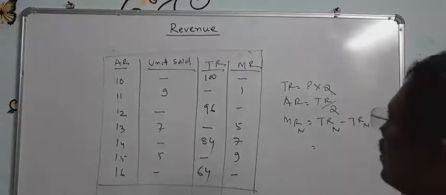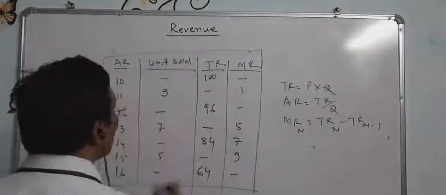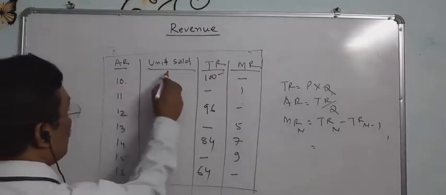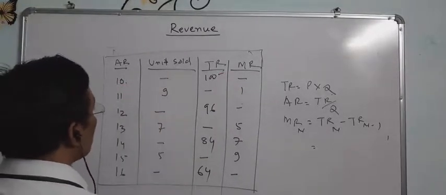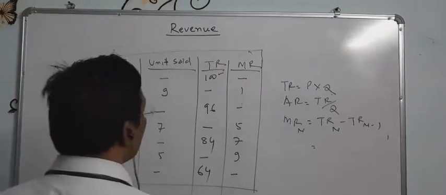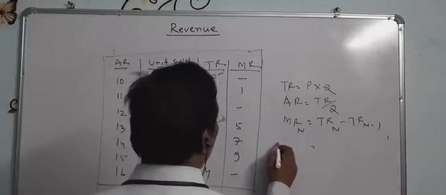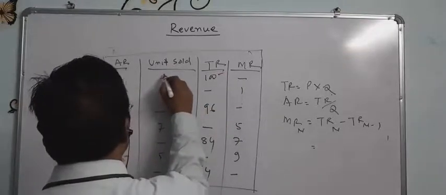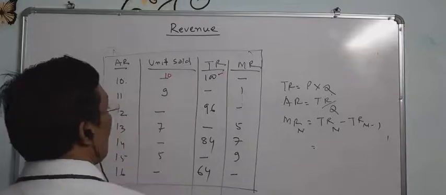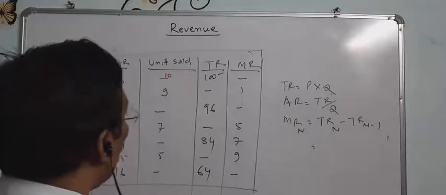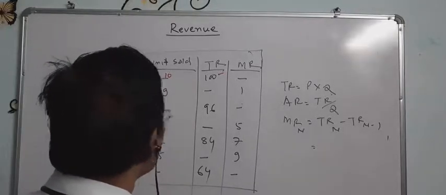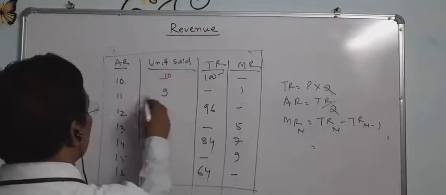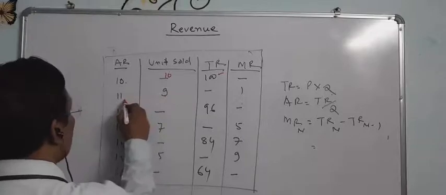The total revenue is 100, and the average revenue is per unit sold, how much? That is, Q equals 100 divided by 10 equals 10. For the next, 11 units, 9 units produced, per unit price is average revenue.